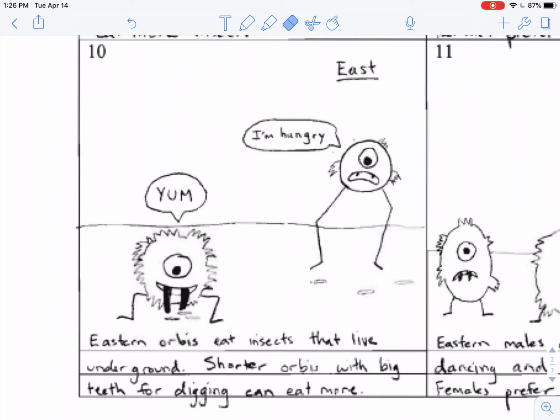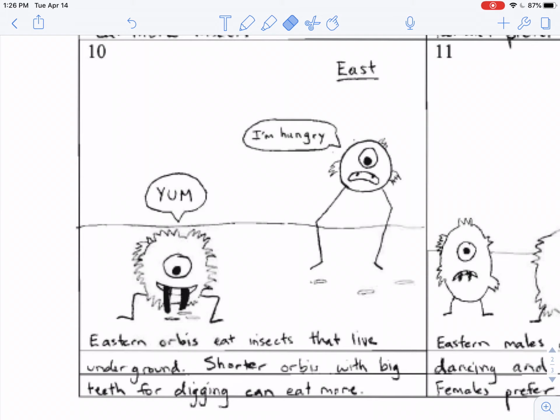Always remember, how did these Orbies get the way that they are? Random changes in DNA means that we will have a diverse population. It's always important to remember that you should not say that the short Orbies with long teeth became short or have long teeth because they needed to have teeth or because they wanted to have teeth. No, it is not because these animals are trying to become a certain way. Random DNA changes make for a diverse population.